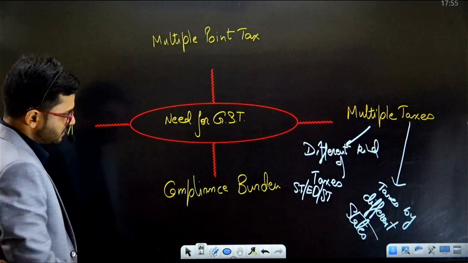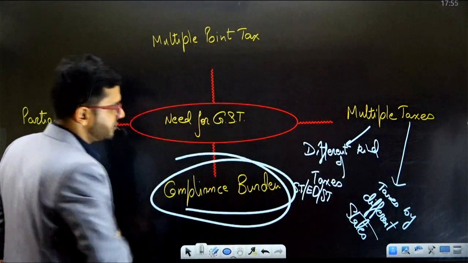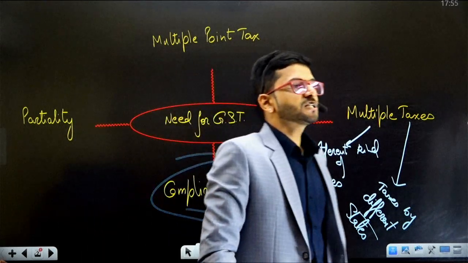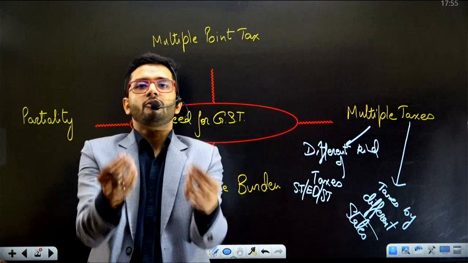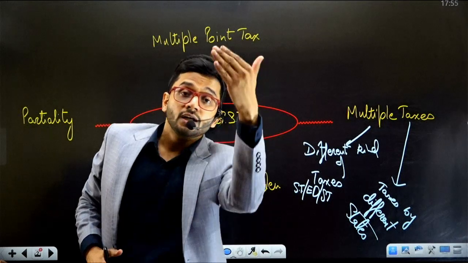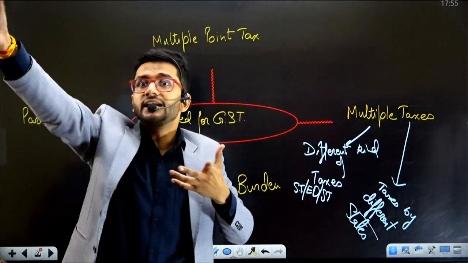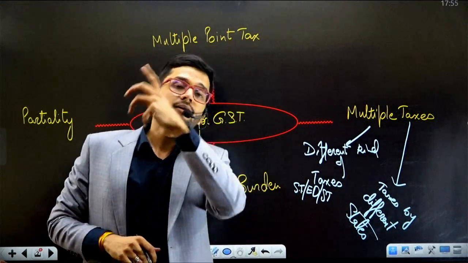Okay, then the next is compliance burden. Yes, if multiple states have different kinds of sales tax, then each state would require a different compliance mechanism, different forms to be filled for submitting the taxes, different returns to be filed with the authorities, giving details of the transactions which have happened during the year. So multiple states would demand multiple compliance burden.